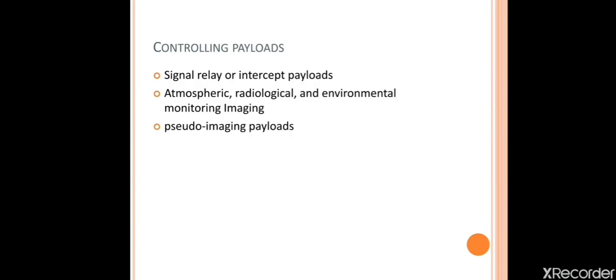Controlling the payload. How are we going to control the payload? Till now we have discussed how we control the air vehicle. Now we are getting into controlling the payloads. There are three methods. The first one is called signal relay or intercept payloads. Signal relay means we are using electromagnetic waves to control the air vehicles.